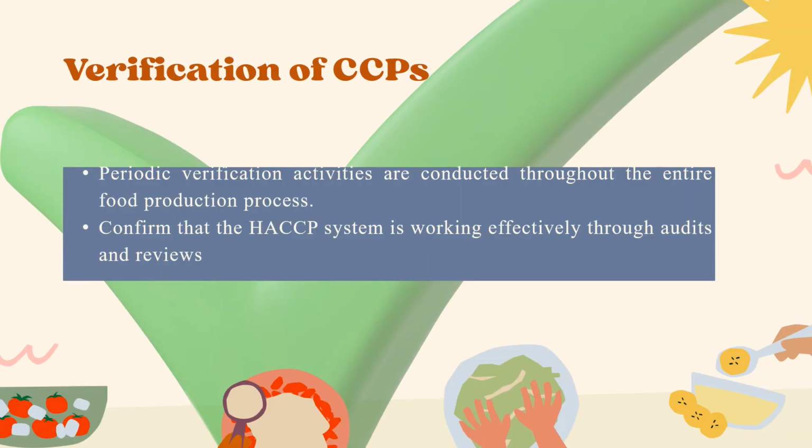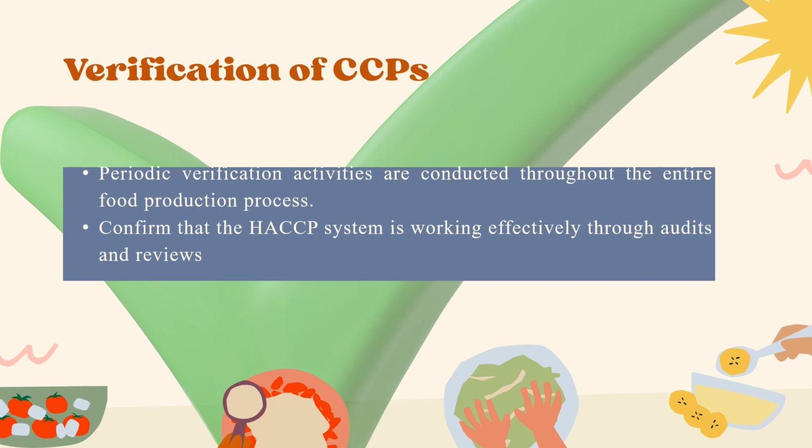Verification of CCPs involves confirming that the control measures put in place are effectively managing the identified hazards and ensuring food safety. This verification process typically includes reviewing monitoring records, conducting periodic inspections, testing and sampling, reviewing corrective actions, and conducting internal audits.